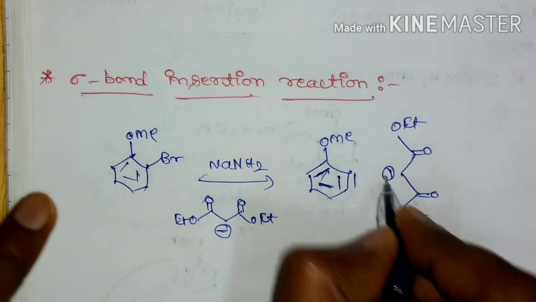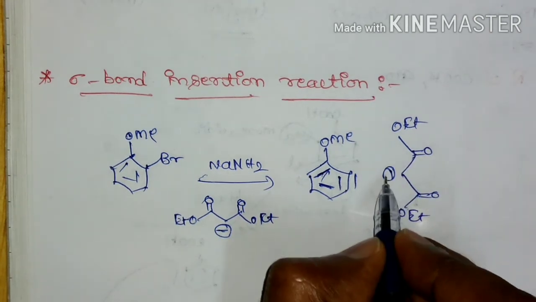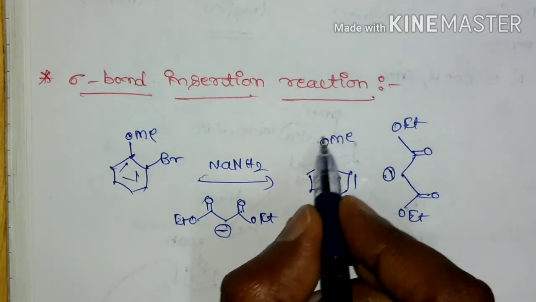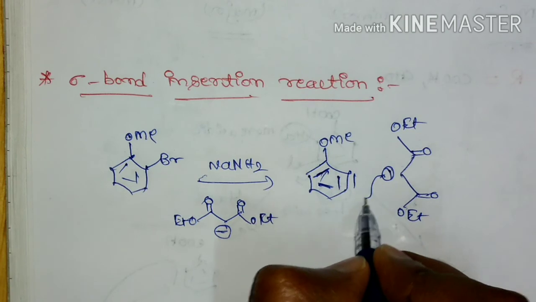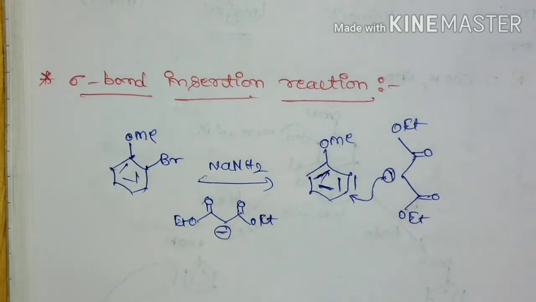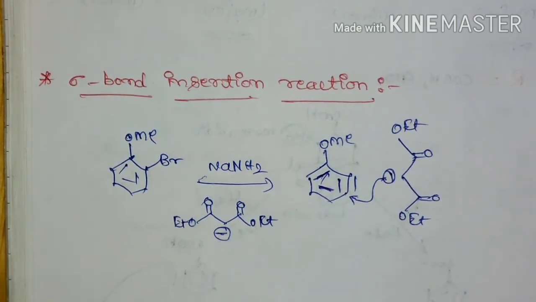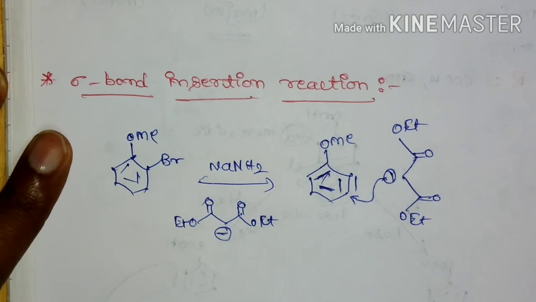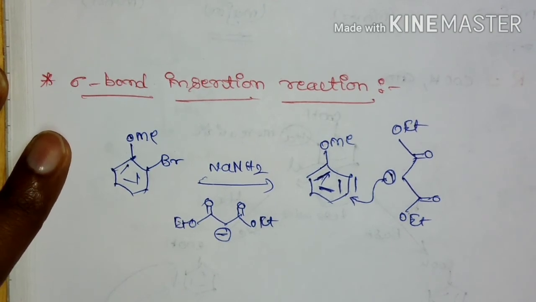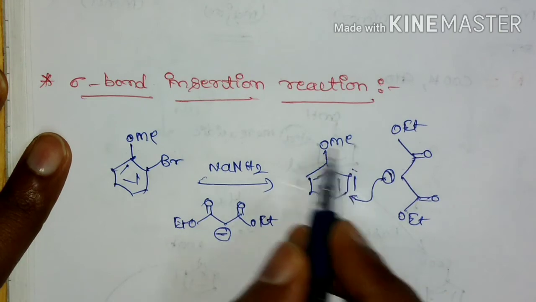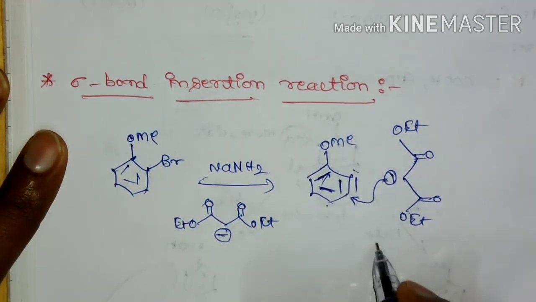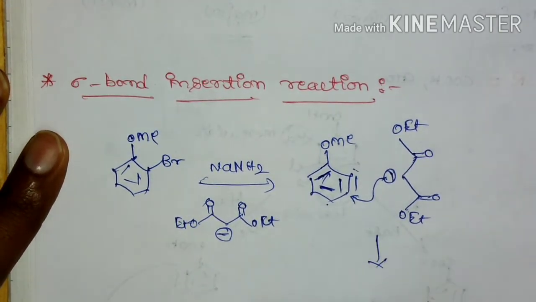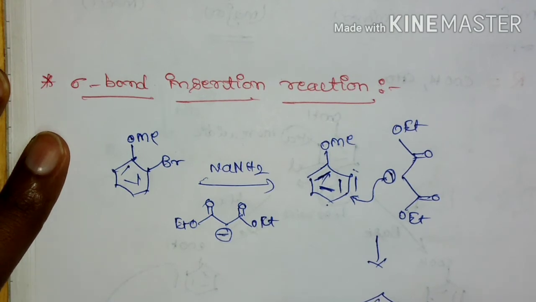So now where is it going to attack? Since this is a nucleophile, and this is an electron donating group, it has to attack at the meta position, because the meta position is somewhat less electron deficient compared to ortho and para, since it is an electron donating group. So what is it going to form? It is going to form a carbanion intermediate.